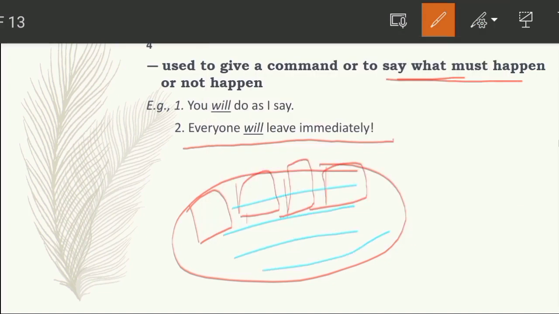There is a watchman who signals all the people there to leave immediately. In this situation we can use this. I tried to explain this example with this situation. I hope this helped you. Everyone will leave immediately means that everyone should leave immediately.